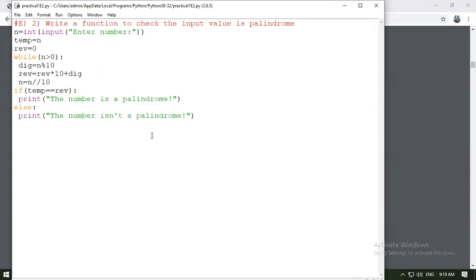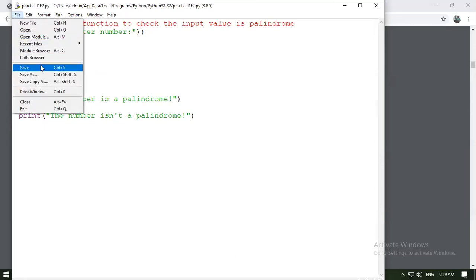So finding that reverse number and palindrome is the same, but the difference between a palindrome number and the reverse of a number is that in a palindrome, the reverse and the number itself are similar, but in reverse it is not the same. Clear?